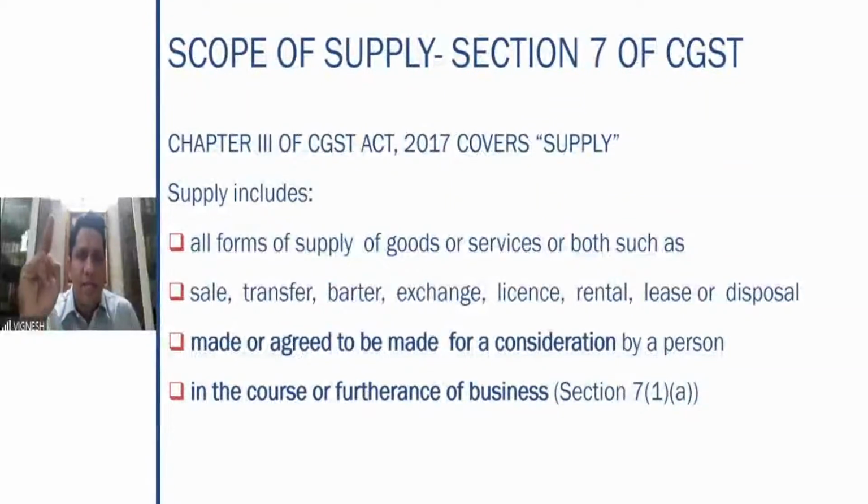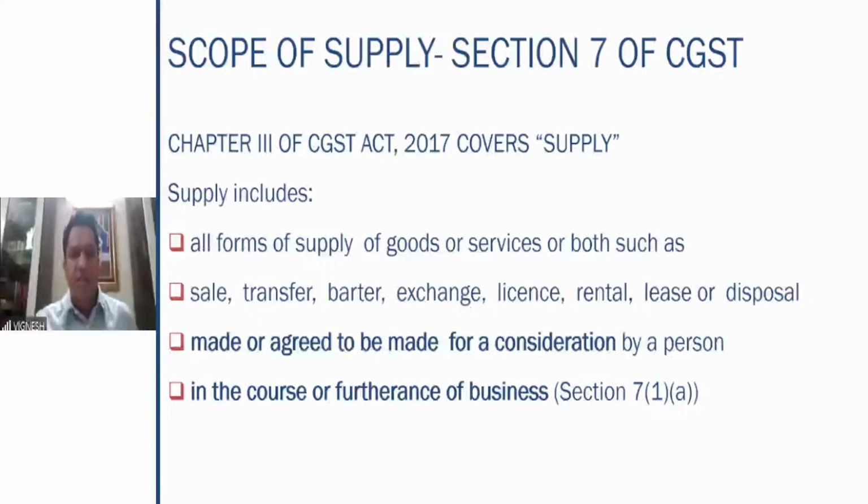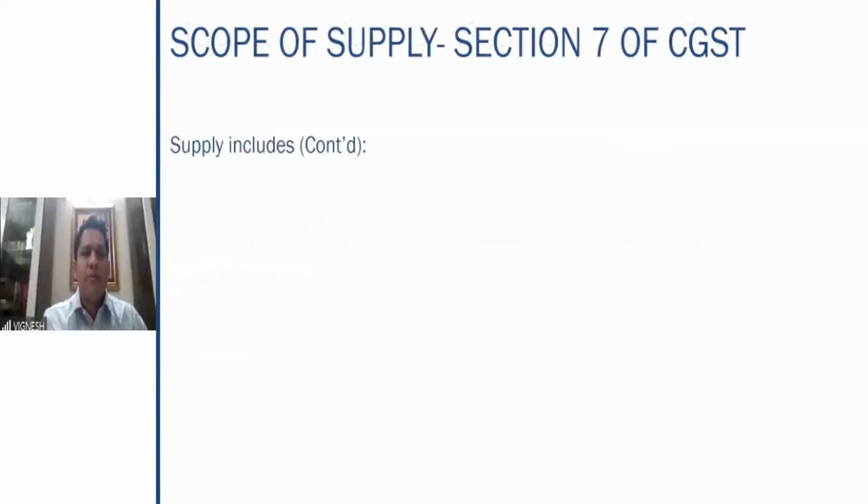The second one is that the presence of consideration is very important. When I say consideration, it means supply made or agreed to be made for a consideration by a person in the course or furtherance of the business. So therefore, this is the integral part of 7 subsection 1 clause A. It mentions the forms of supply, that is 8 forms of supply, and the presence of consideration, made or agreed to be made for a consideration in the course or furtherance of the business. Fine. So therefore, these 3 ingredients in 7 subsection 1 clause A are important.